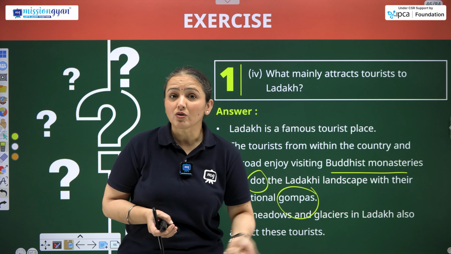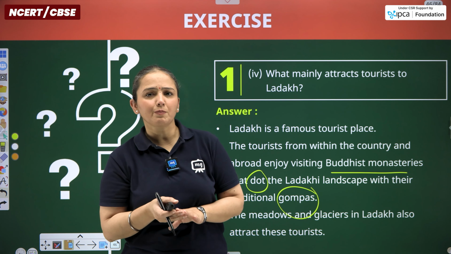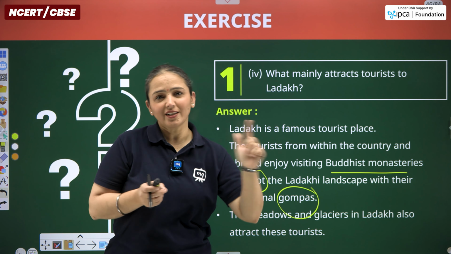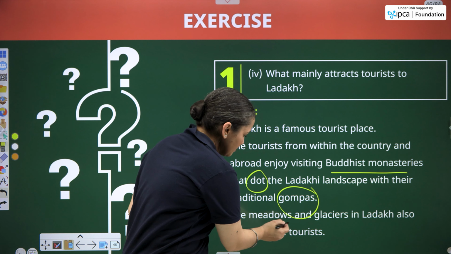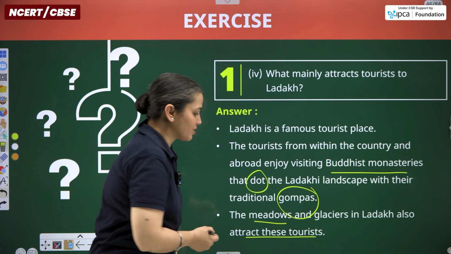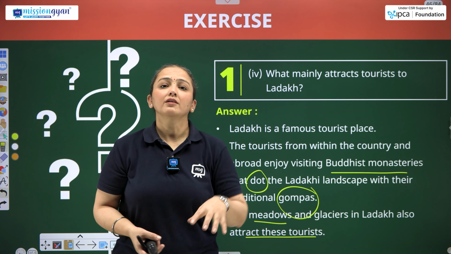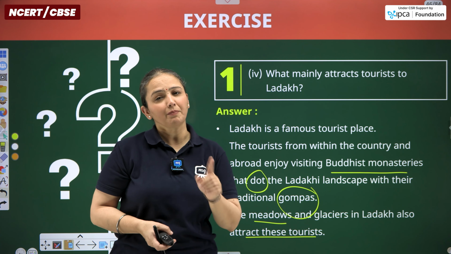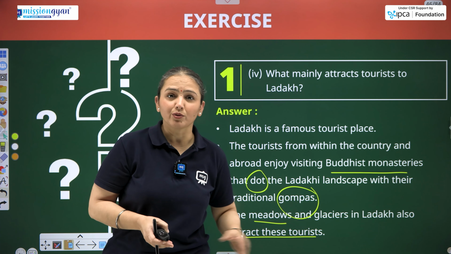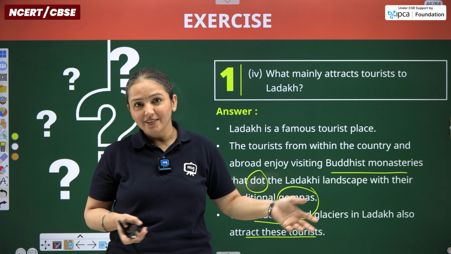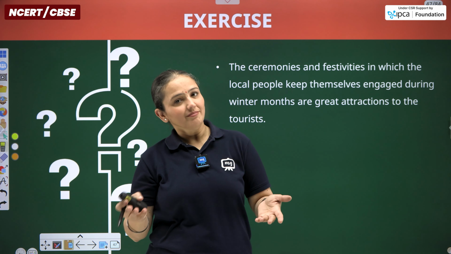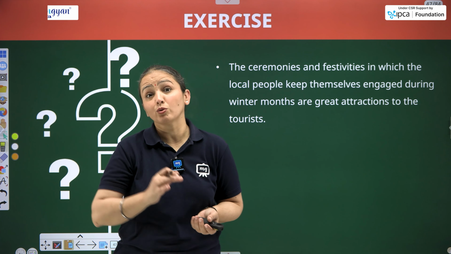The Buddhist tourists also visit this place, as well as other religious people, just to see the beautiful landscape of the gompas along with the Ladakh region. The meadows, a certain type of vegetation and glaciers in Ladakh also attract these tourists. I've told you about the country part, within the country से जो लोग लद्दाख visit करते हैं particularly in the summer seasons, others के visit करने के different purposes हो सकते हैं. यहाँ पे motor riding होती है, bike riding I'm talking about, car rallies होती हैं. So there are certain reasons for visiting a tourist place. But altogether, it is a famous tourist place of India and it's growing rapidly.